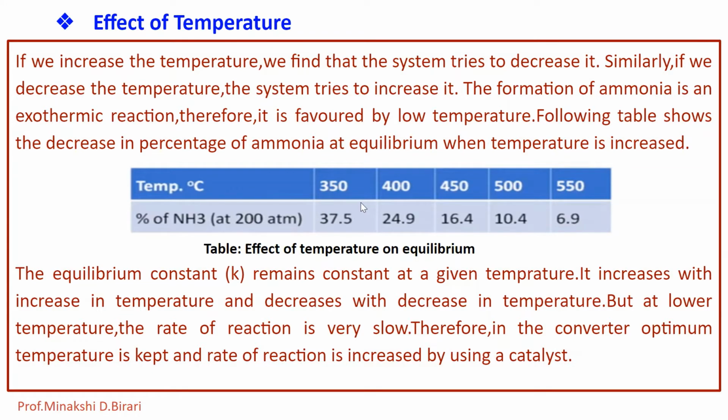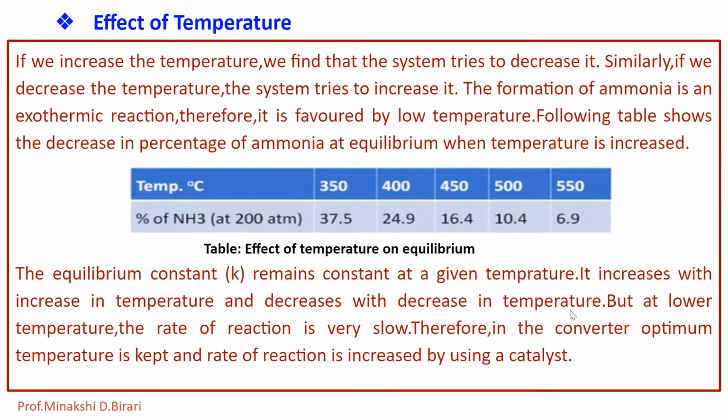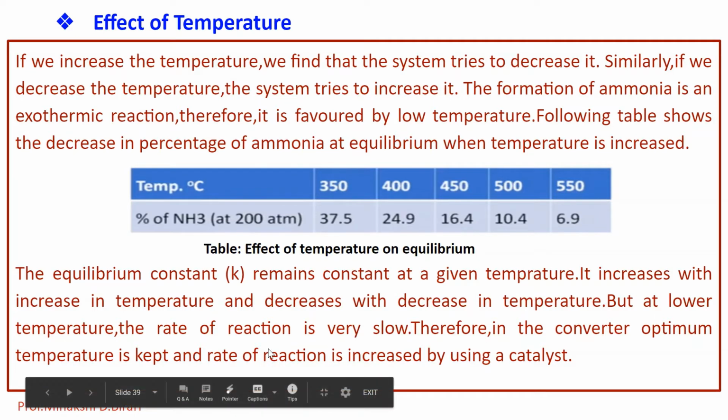The equilibrium constant K remains constant at a given temperature. It increases with increase in temperature and decreases with decrease in temperature. But at lower temperature, the rate of reaction is very slow. Therefore, in the converter, the optimum temperature is kept and the rate of reaction is increased by using a catalyst. So that is the effect of temperature on equilibrium.